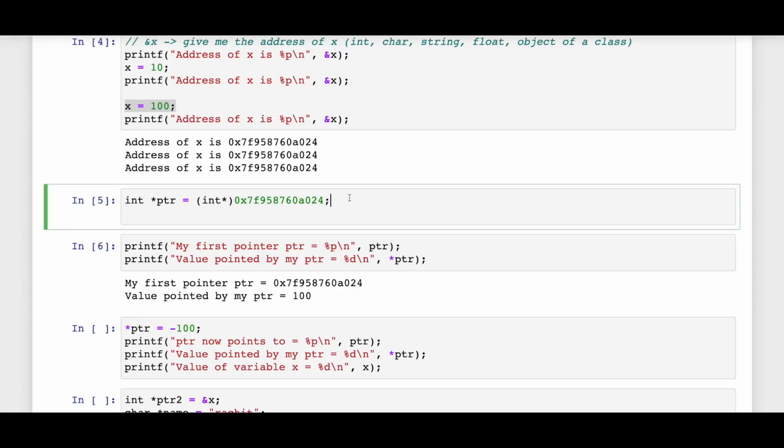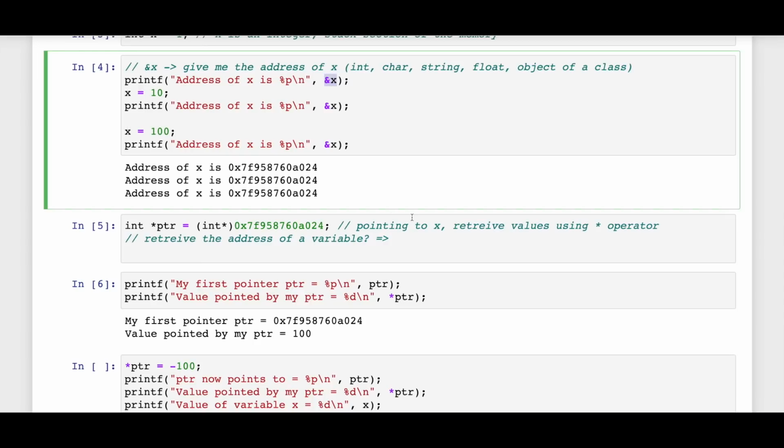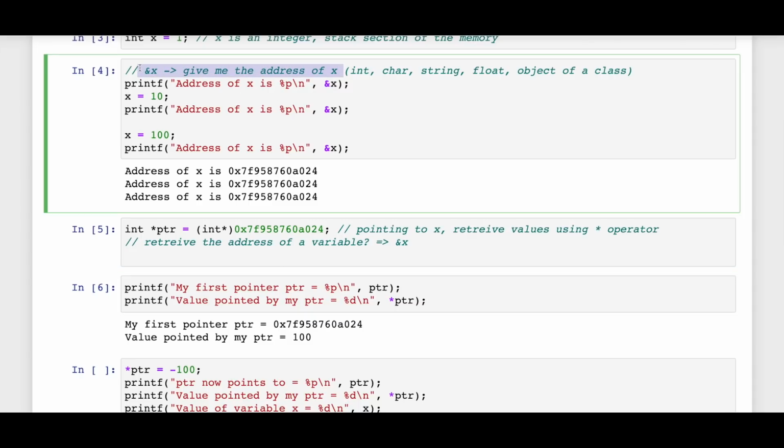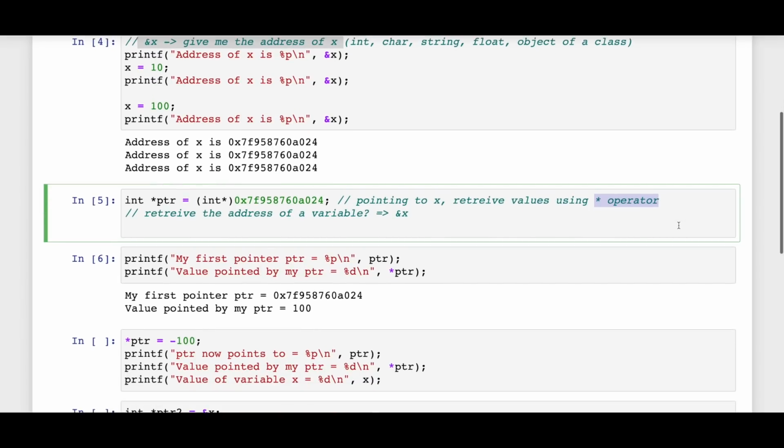So pointers are pointing to objects. As you can see, it's pointing to x. Yeah, the spelling is correct. So it's pointing to x, and you can retrieve values using the star operator, right? And how can you retrieve the address of a variable? What do you think? So as we have seen above, the address is given by ampersand x. So ampersand x gives me the address of x, and I want you to remember this, okay? Ampersand x gives me the address of x. And if I want to get out a value from a pointer, I can use the star operator. All right. So that's what's happening.